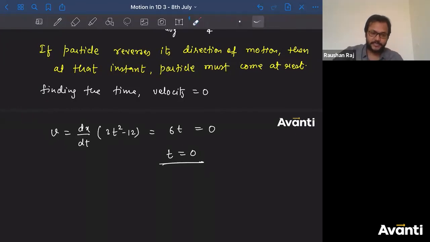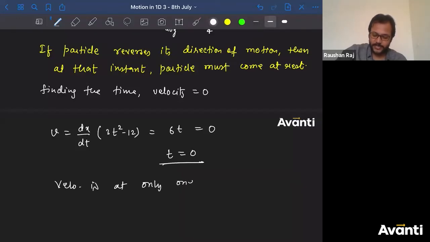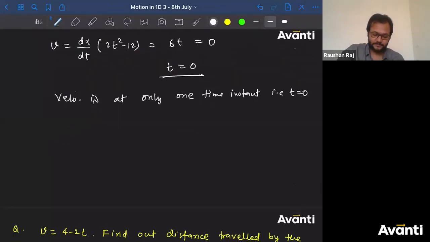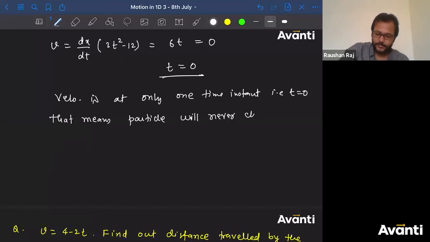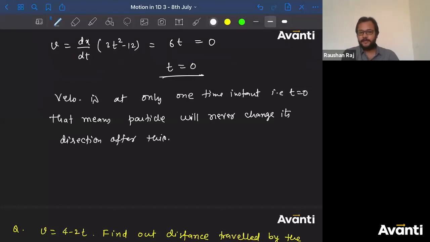Did you get any other instant where velocity is 0? So I'll say velocity is 0 at only one time, that is t is equal to 0. That means the particle will never change its direction after this. Tell me, children, what will happen?